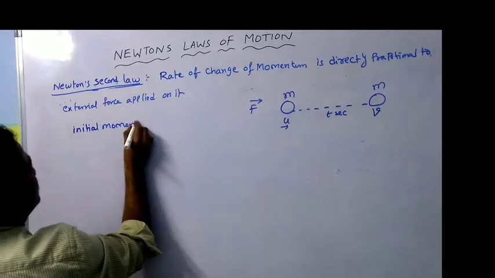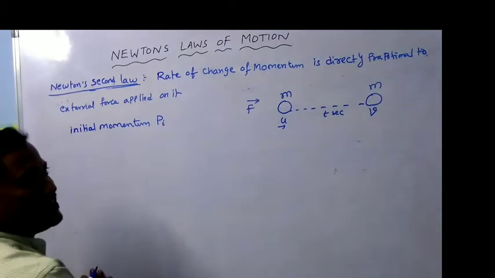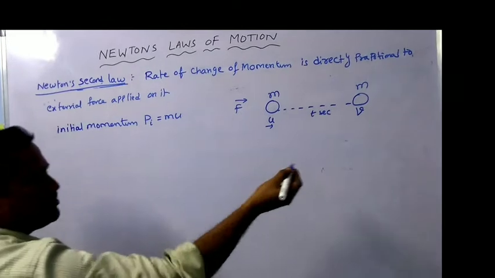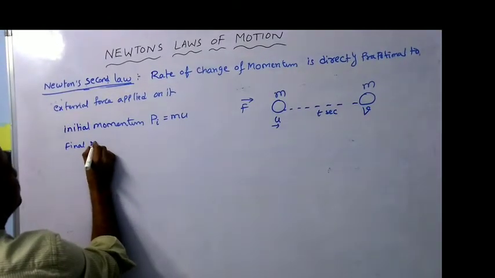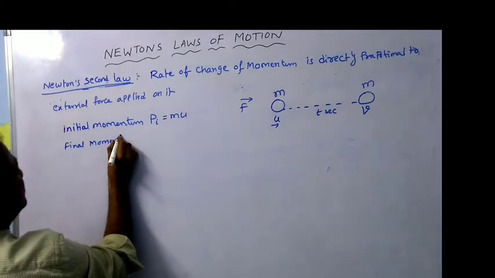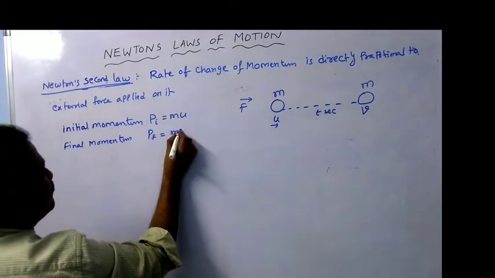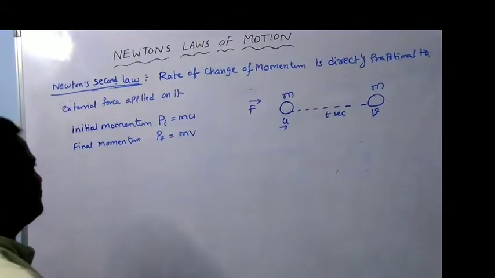Momentum can be represented by the symbol p, so initial momentum pi is mu. After time t seconds, what is the final momentum? Final momentum, that is pf, we can say mv, because the product of mass and velocity is nothing but the momentum.